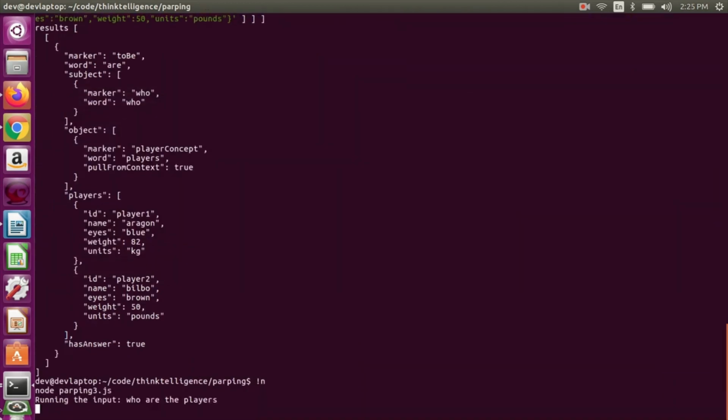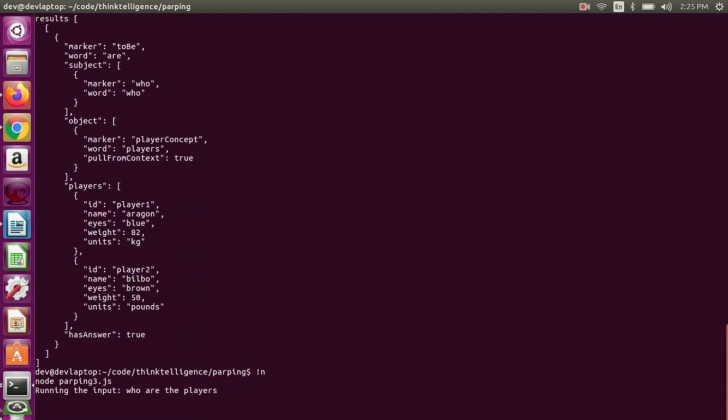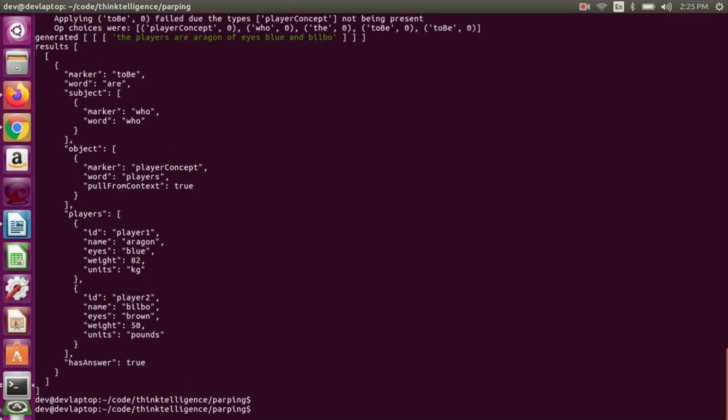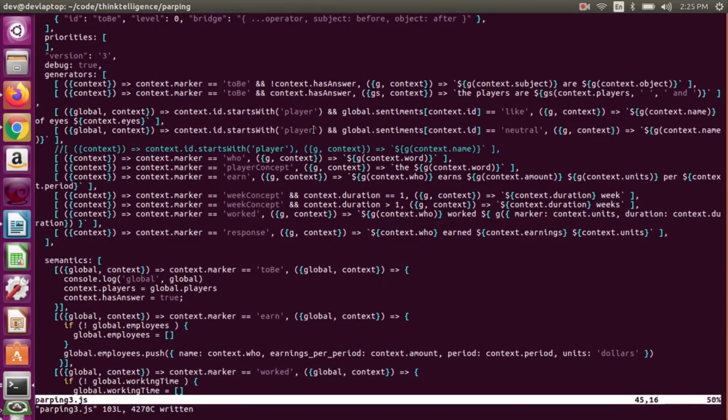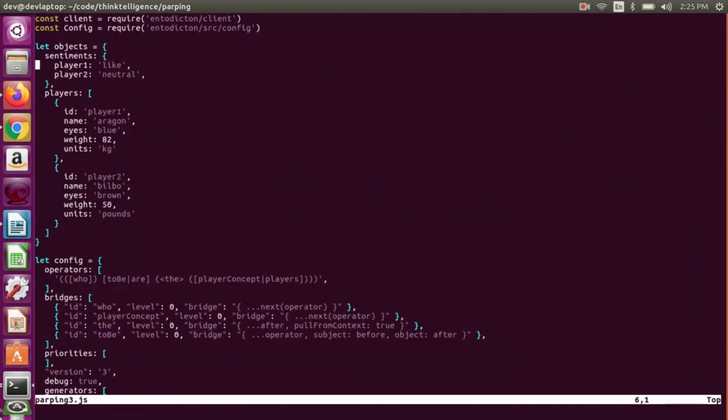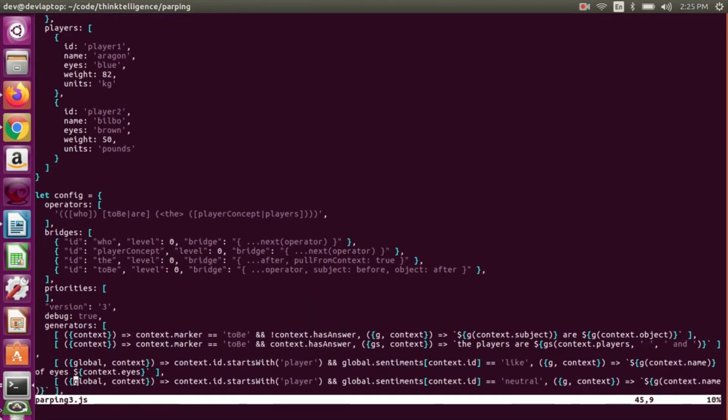Now let's try. There, so it ran. So we liked Aragon, so it says Aragon of eyes blue, and we're neutral with Bilbo, so we said and Bilbo. Nothing fancy, so that all makes sense. So it's kind of cool. It can generate different output depending on the context you give it, which is up here.